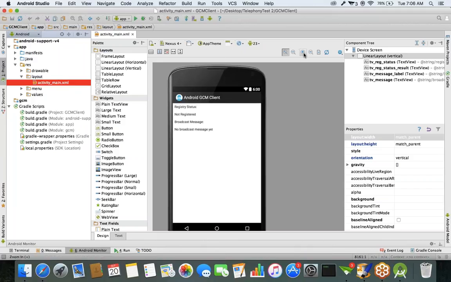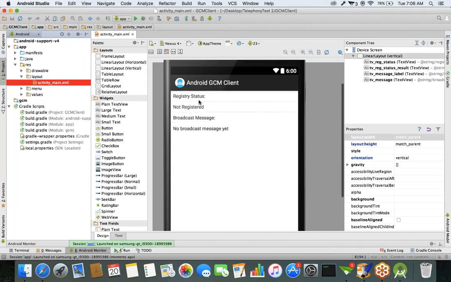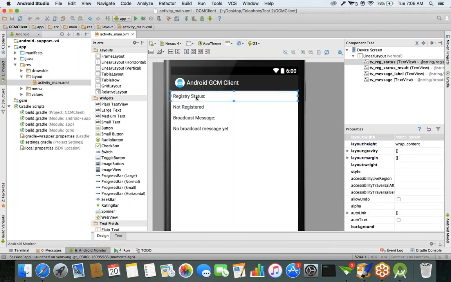There are only four text view components. The first thing is the registry status. And second thing, you will get the status either already registered or not yet registered. The registration status you will get. Okay, and this is a broadcast message. These two things are the static text, registry status and broadcast message. These two are static.